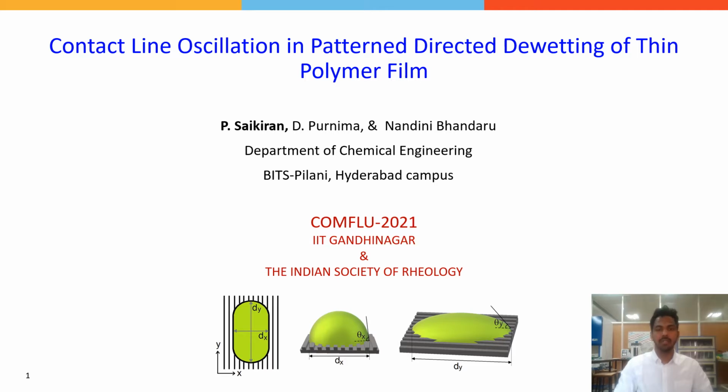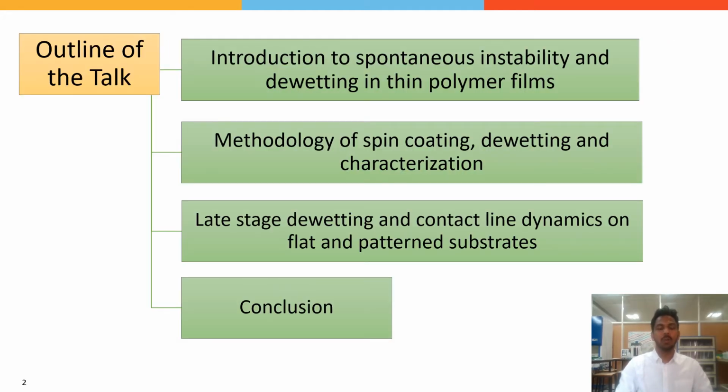Today I am here to present on a fascinating topic, which is contact line oscillation in pattern directed dewetting of thin polymer film. This is the outline of the talk. First, I will start the presentation with a brief introduction of spontaneous instability and dewetting occurring in thin polymer films. Followed by, I will explain the methodology of spin coating to create thin films, dewetting of thin films, and calculations that are done. Next, I will discuss some results that we obtained to analyze the late stage dewetting on flat and pattern substrates, followed by conclusion.